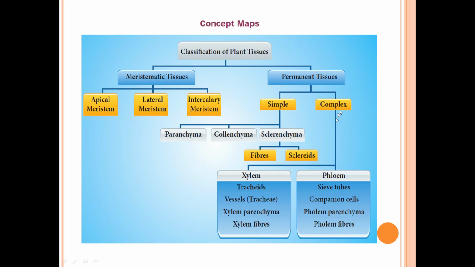Whereas complex tissue consists of xylem and phloem. And xylem has components of tracheids, vessels, xylem parenchyma and xylem fibers, whereas the phloem components are sieve tubes, companion cells, phloem parenchyma and phloem fibers.